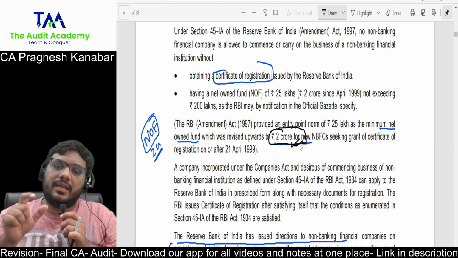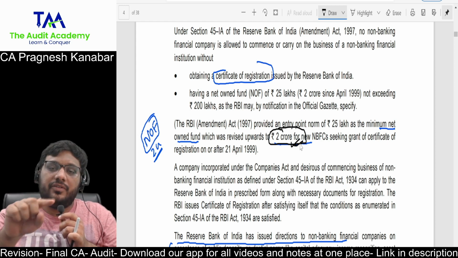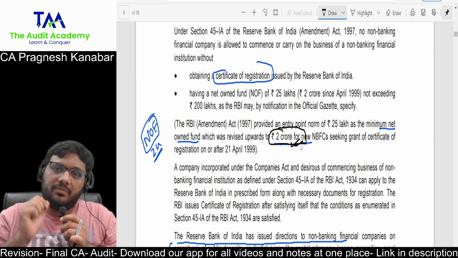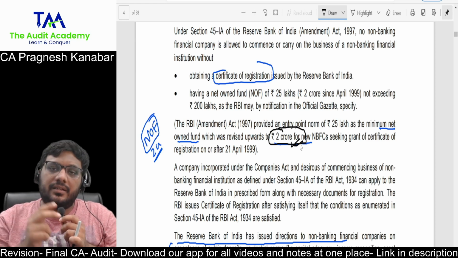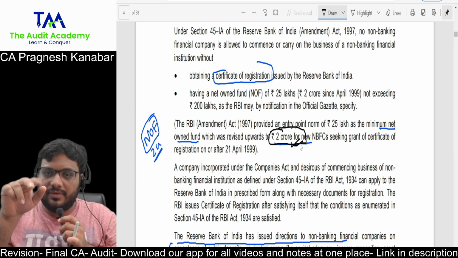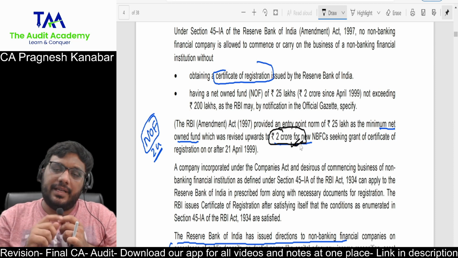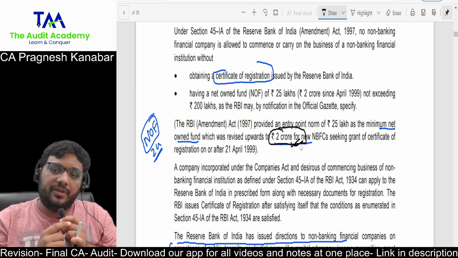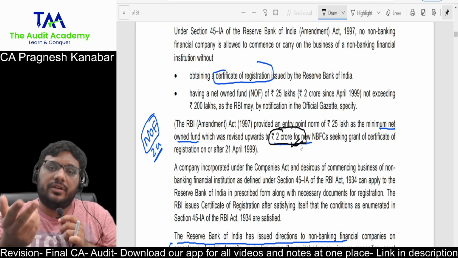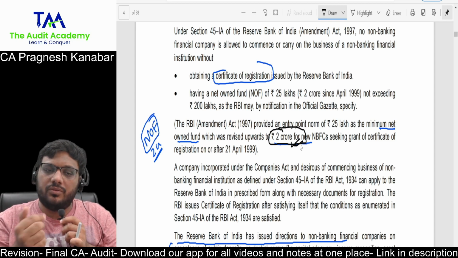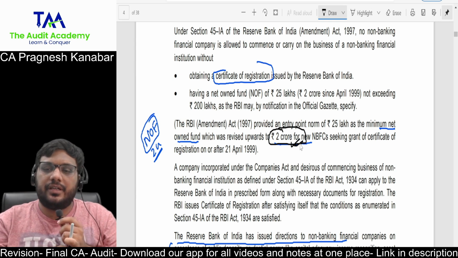So how can they set up a case? Yes, listen to me. A full case study they can set up. First, they will say whether a company is an NBFC or not. That you need to find out. So that is the 50-50 rule knowledge. Then they will give you some items from the balance sheet to find out the calculation of net owned fund. Then they will ask you to verify whether the company is fulfilling the net owned fund requirement or not. All right. And then they will ask you as an auditor, what is your duty? Do you have a duty to comment in CARO 2020 about the registration and net owned fund requirements?